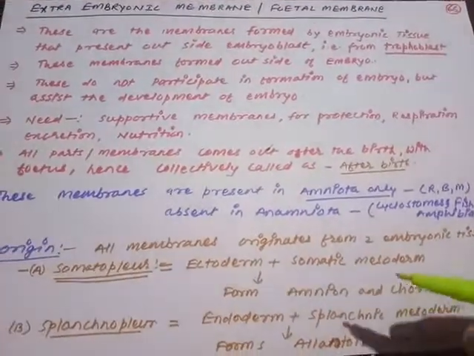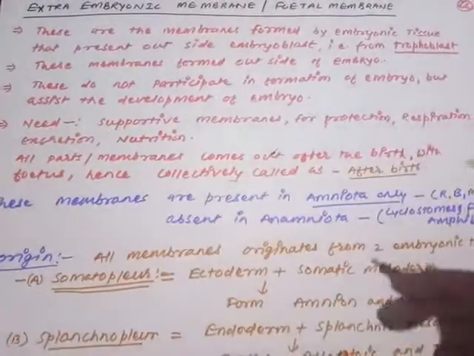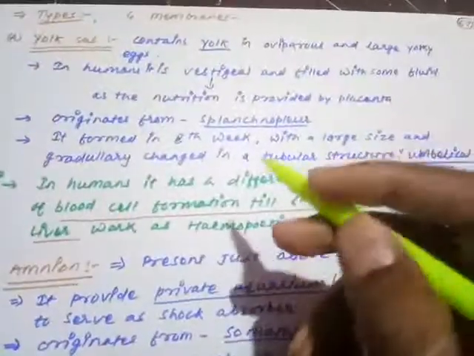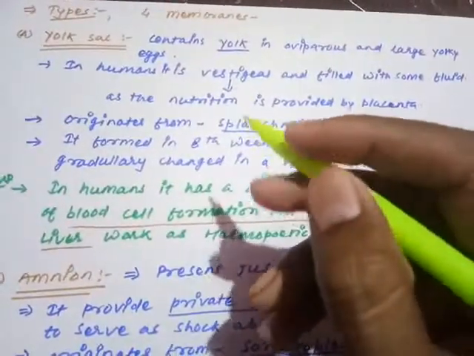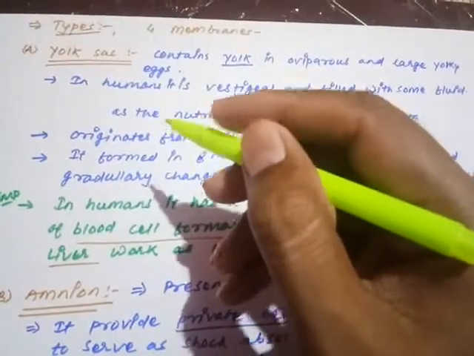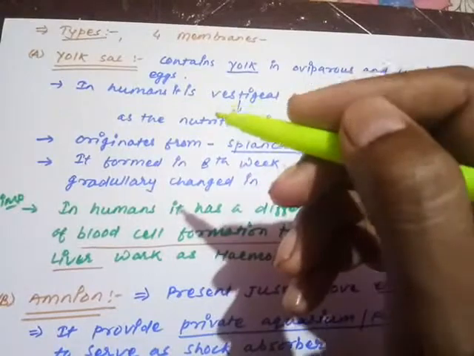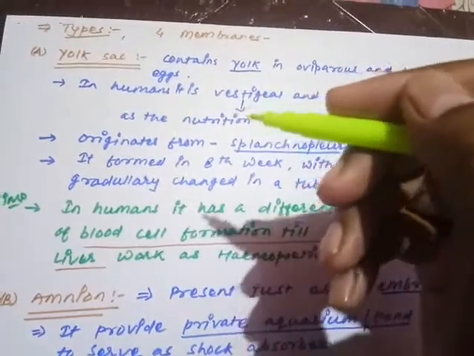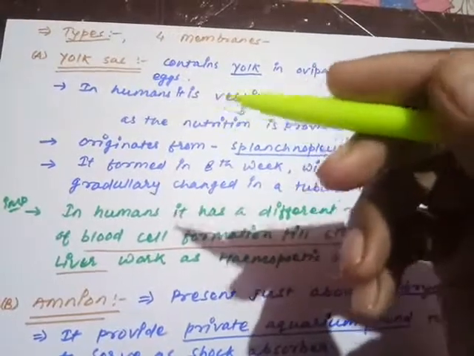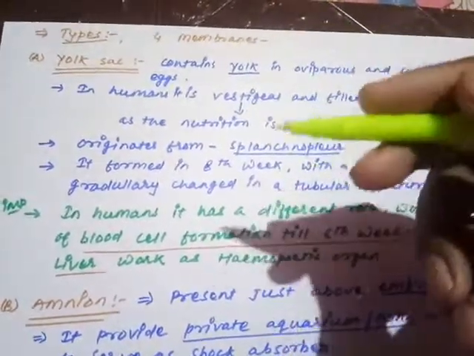So moving on to the next: how many types of fetal membranes are reported? Now the types of fetal membranes. There are a total of four membranes. The first membrane is called the yolk sac. My dear students, I am going to discuss all four types not on the basis of their synchronization, but on the basis of their origin. The membrane which originates first, I will discuss first. The second, which originates afterward, I will discuss as we move ahead.